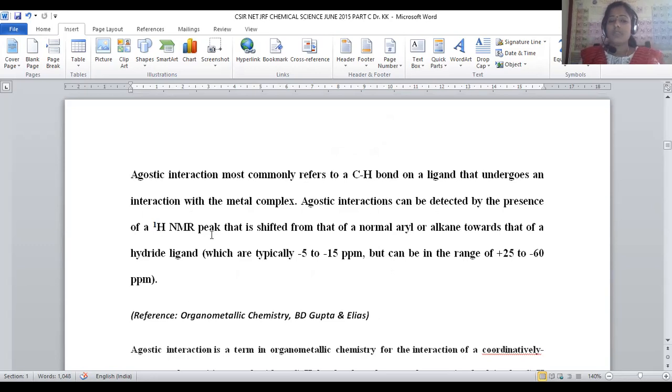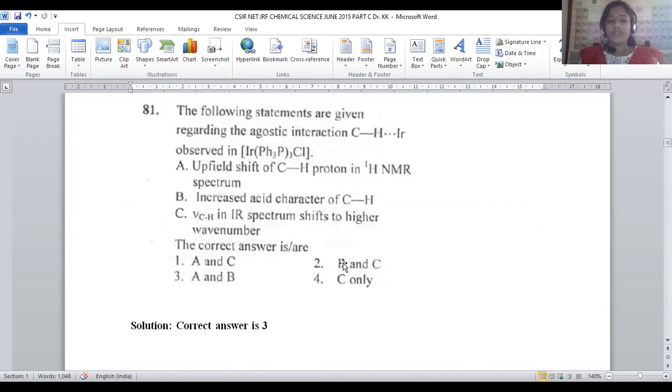In such agostic interaction, the proton NMR peak will be shifted from normal aryl or alkyl positions towards the hydride ligand region, that is towards -5 to -15 ppm. This is a kind of upfield shift, but not in the range of +25 to -60 ppm. Initially it is around -5 ppm, and whenever agostic interaction is possible, the value moves to -5 to -15 ppm.